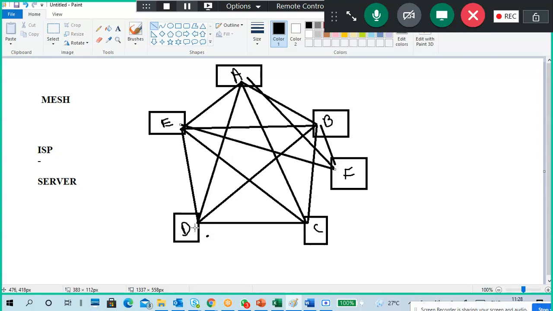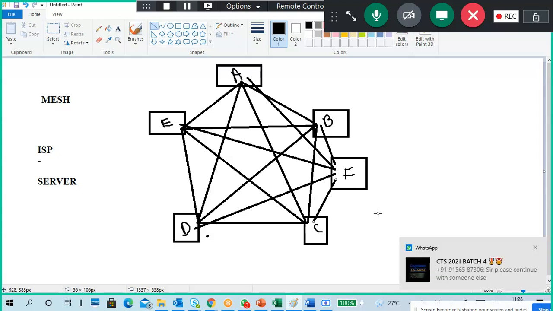Scalability is difficult. As the number of PCs increases, the complexity, wiring and NIC installations all become more complex, with more headache and more cost. So scalability is very difficult.